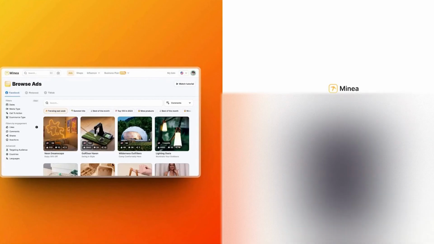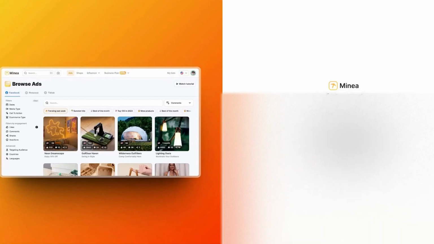Over here, it's going to ask for your email and everything, so I'm just going to go ahead and add those things. So once you add your email and once you add your password, it's going to take you straight into the main works, okay? And that's what I love about Minea. No extra questions, no nothing, just takes you straight in. So basically, we're going to do exactly that.